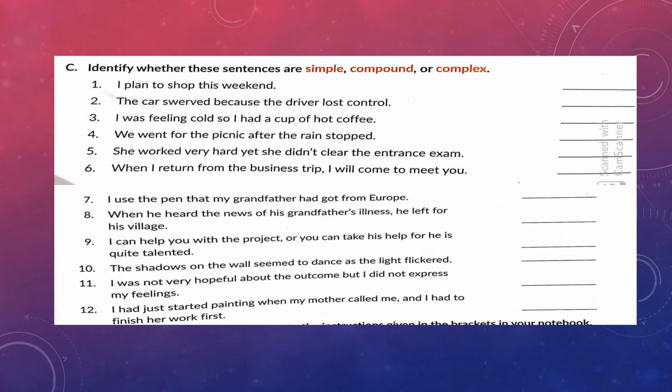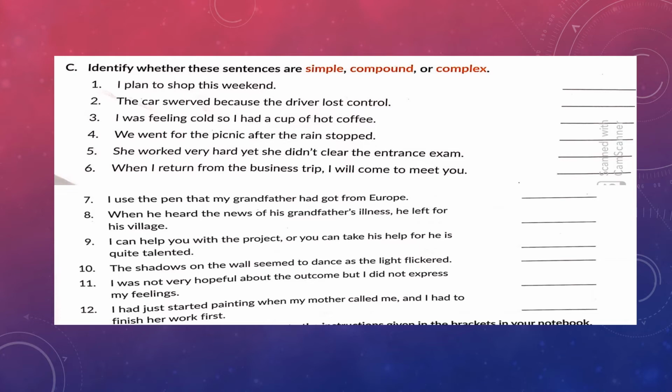I plan to shop this weekend. This is a simple sentence. The car swerved because the driver lost control. This is a complex sentence. I was feeling cold, so I had a cup of hot coffee. This is a compound sentence.